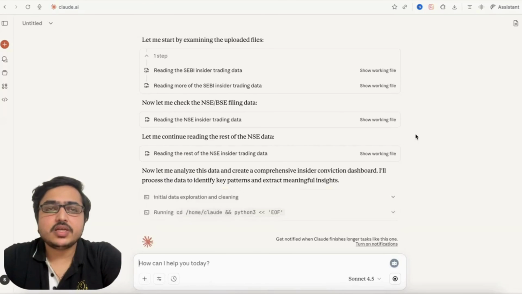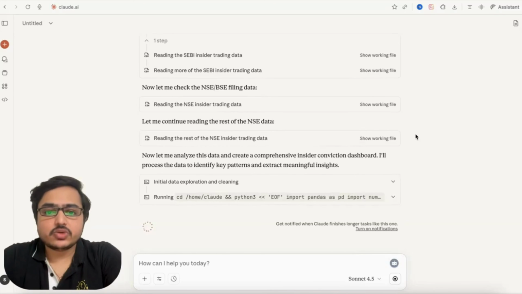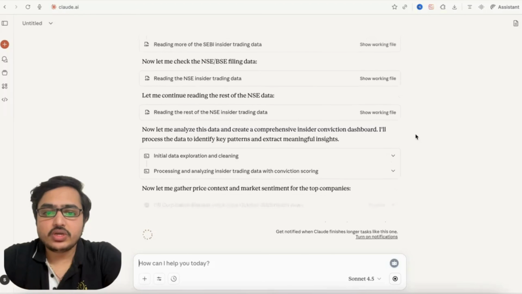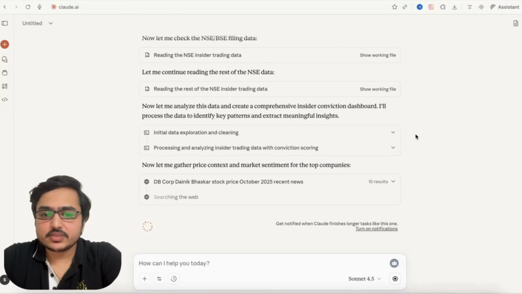The second use case might be, let's say you just execute this prompt and you get 10 or 9 stocks out of this prompt, right? So you can analyze these stocks. What might be happening? Let's say it could be a classic turnaround story, where a stock has been correcting for the last 18 or 24 months, let's say by 50%, and now the promoter has suddenly bought this stock. So it could be a sign of turnaround, right? You can further analyze that company, do your own due diligence, and make your decision.